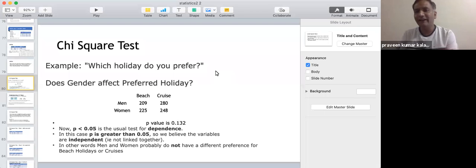So the way this particular thing would be done is, you would find the variance. You have two groups, the men and women, and the choices that they made. In this particular case, 209 men made beach as the choice and 280 made cruise as the choice. Similarly, women had different numbers. So here you are trying to find out the p-value.